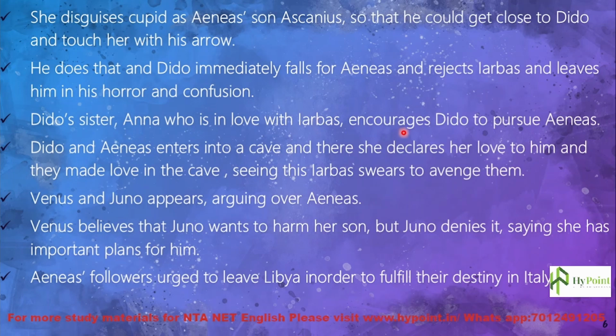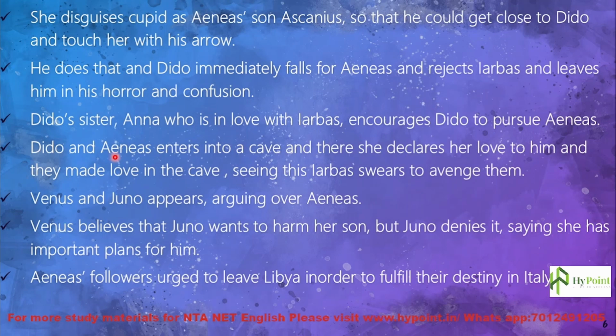But Anna, encouraged by seeing that Dido has fallen for Aeneas, encouraged Dido to pursue Aeneas and leave Iarbas, so that Anna could have him.